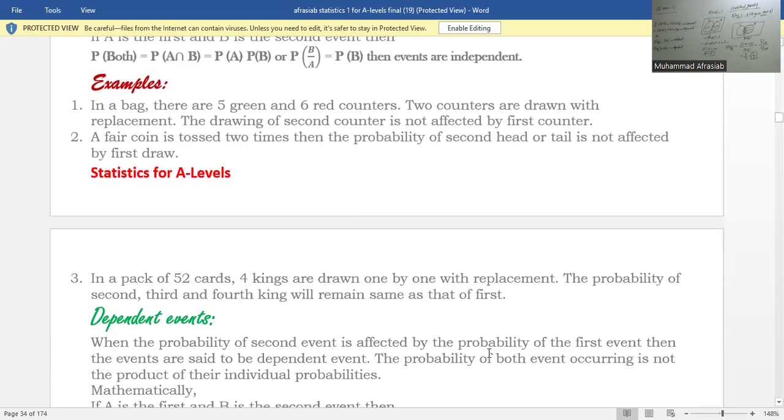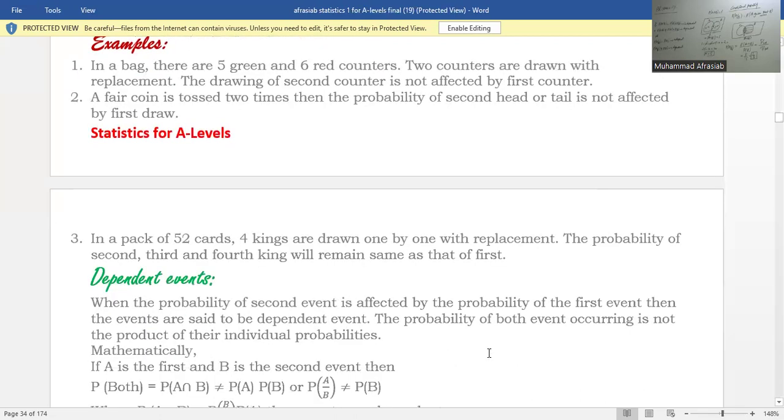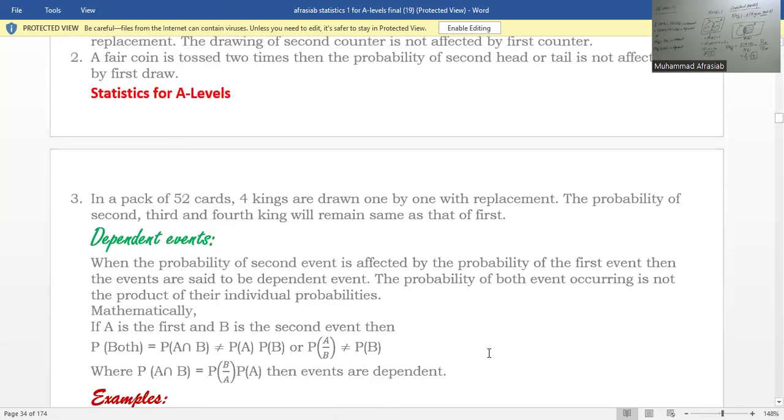In a packet of 52 cards, 4 kings are drawn one by one with replacement. Whenever it is with replacement, the total number of outcomes remains the same. So when you draw the first king, its probability will be 4 over 52. For the second, it will again be 4 over 52, and for the third, again 4 over 52. That means drawing the king from the card pack of 52 is not being affected, so it is known as independent events.